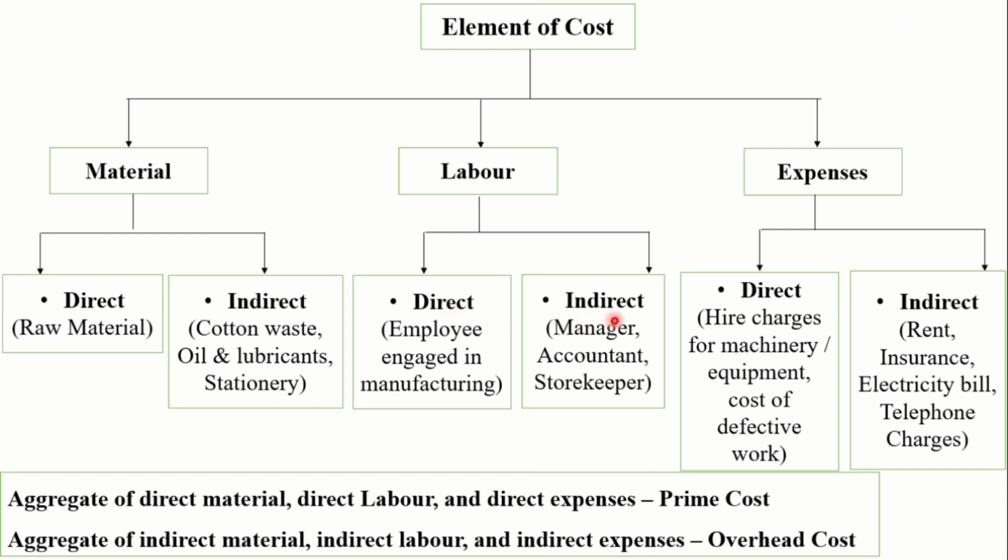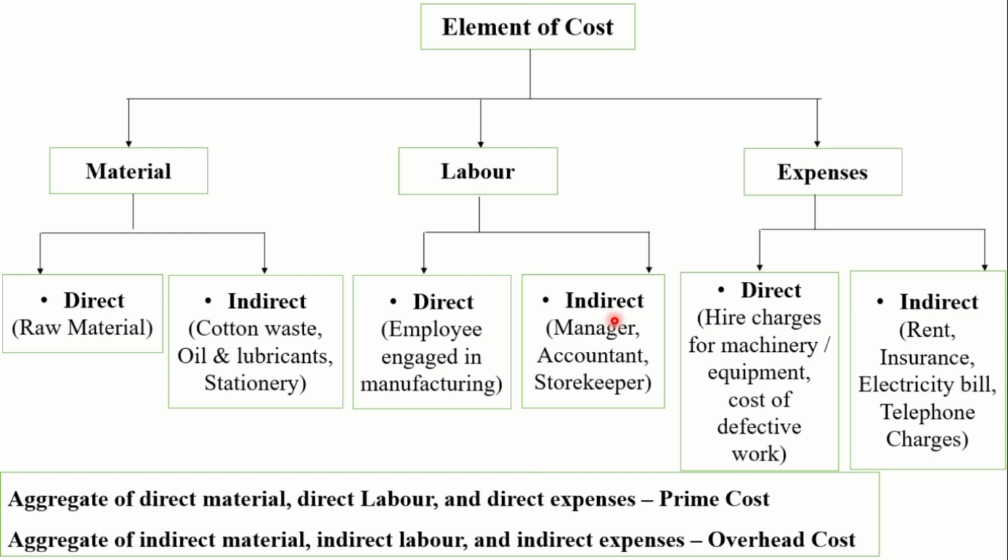Indirect labor cost indicates labor cost which cannot be identified with the individual cost center and is incurred for those employees who are not engaged in the manufacturing process but only assist in it. That we call indirect labor cost.